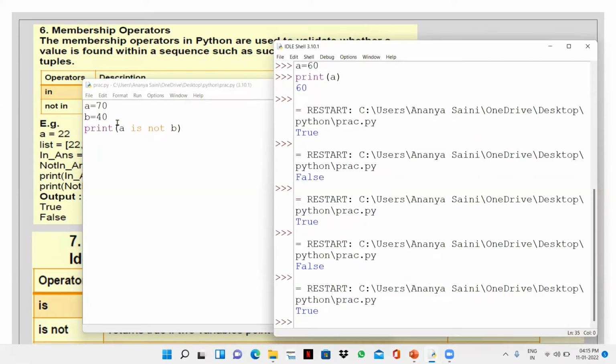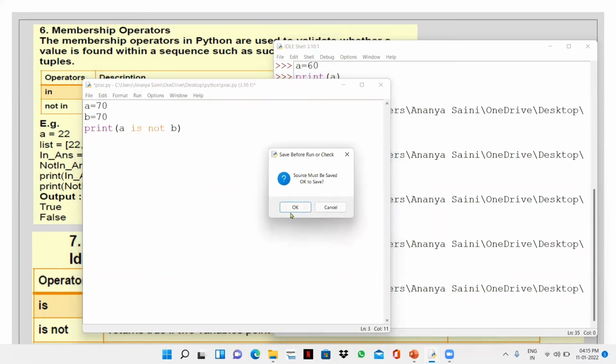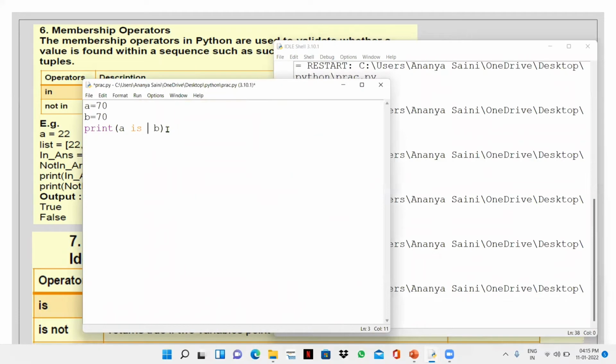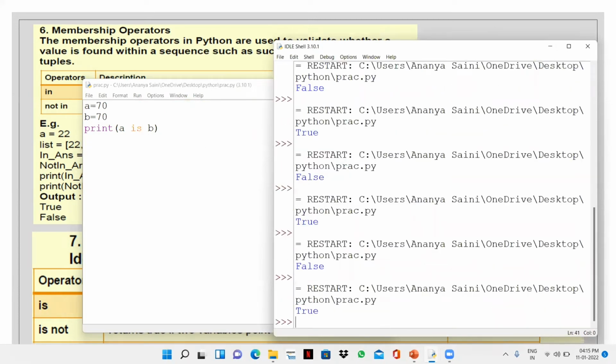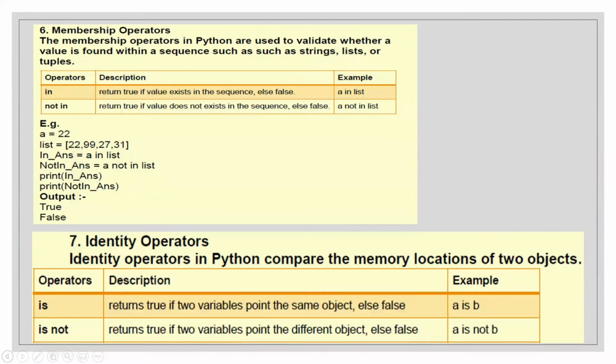So it's true. And if I make the values equal, now if I write A is not B, it's going to give us false because A is B, both of them are equal. It's false. And if I write A is B, it's going to give us true because A is equal to B. So I hope all the operators are clear.